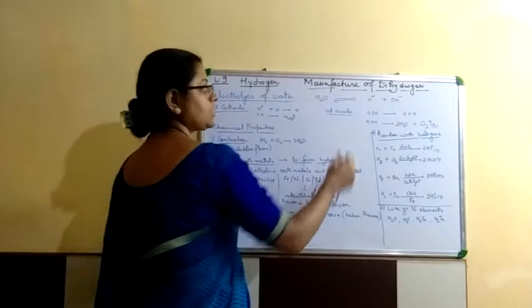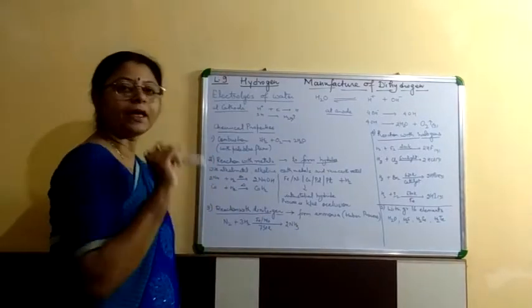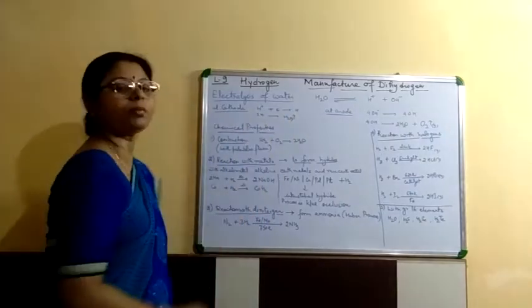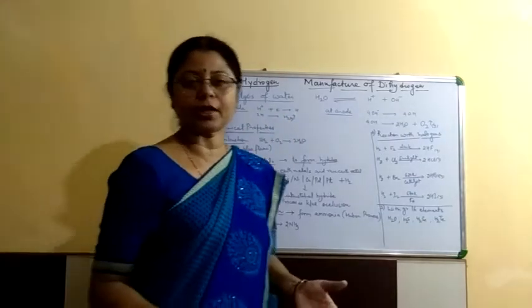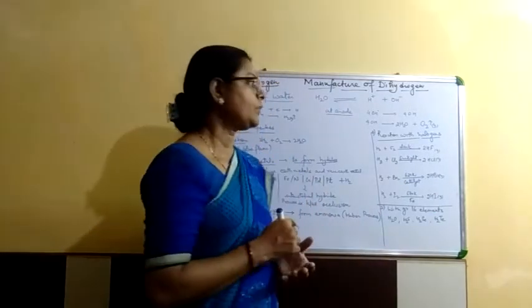Hydrogen ion, being the positive ion or cation, moves towards the cathode, and there by gain of one electron it will change into the hydrogen atom. Two hydrogen atoms combine together to form the hydrogen gas. So at cathode, hydrogen gas is liberated or evolved.